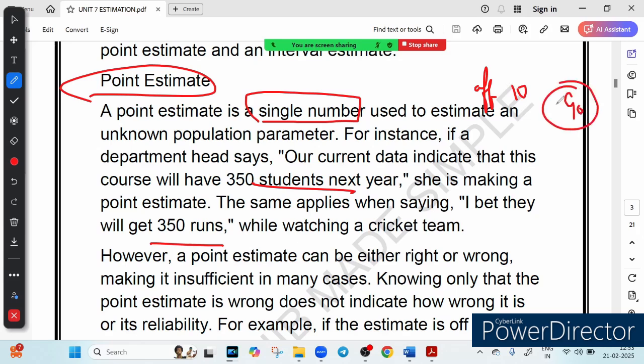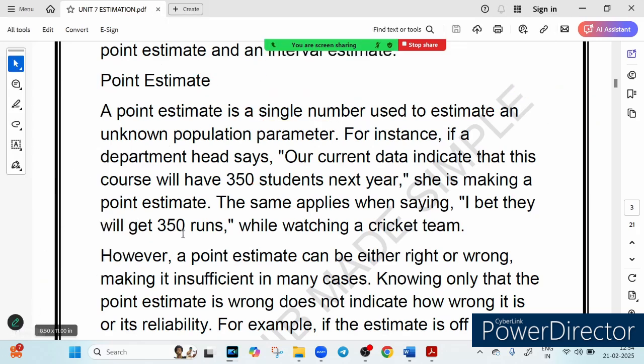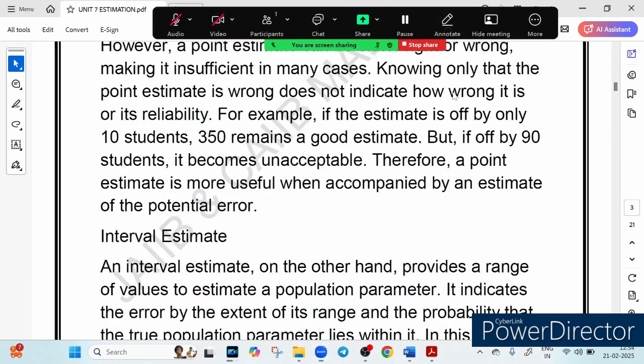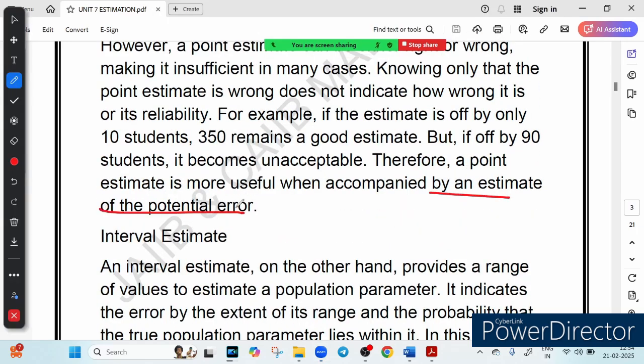That is a problem. The problem with a point estimate is that it does not tell us how wrong we might be. While it gives a quick prediction, it lacks accuracy and confidence. It is most useful if it is accompanied by an estimate of potential error.